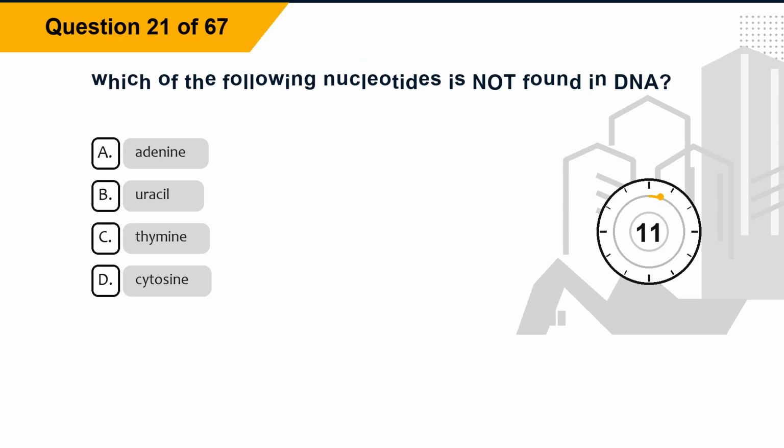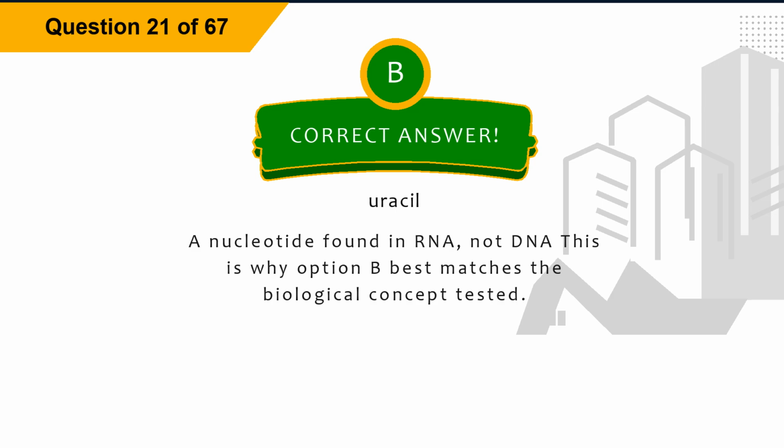Question 21. Which of the following nucleotides is not found in DNA? Option A, adenine. Option B, uracil. Option C, thymine. Option D, cytosine. The correct answer is option B, uracil. Explanation. A nucleotide found in RNA, not DNA. This is why option B best matches the biological concept tested.